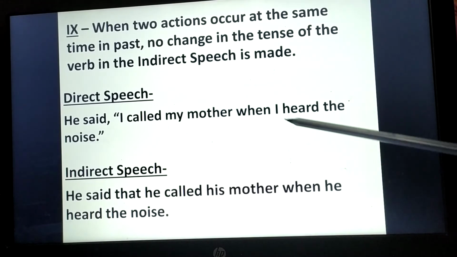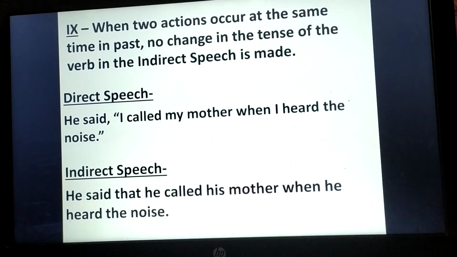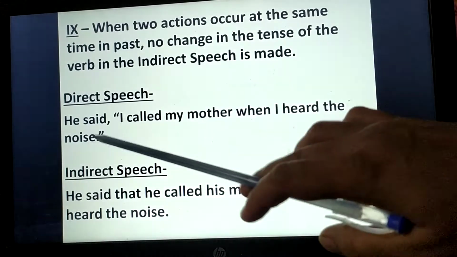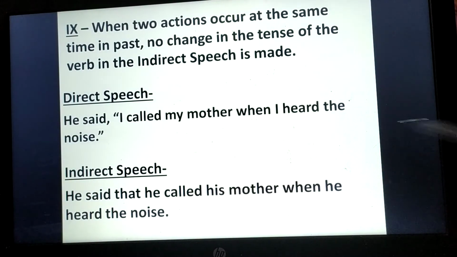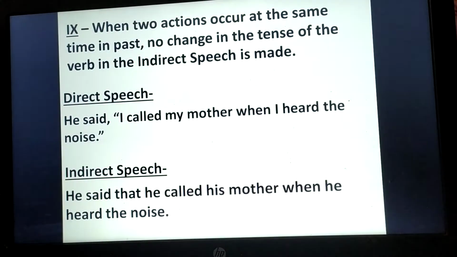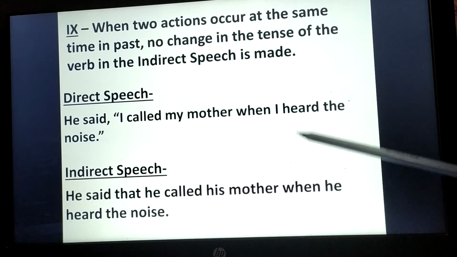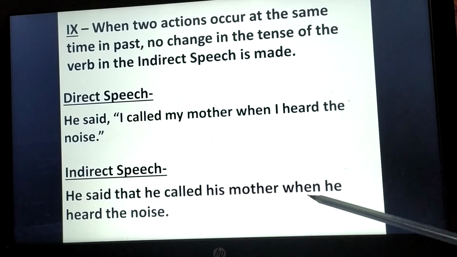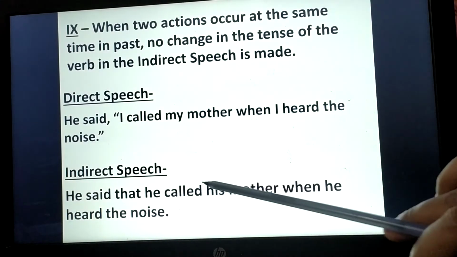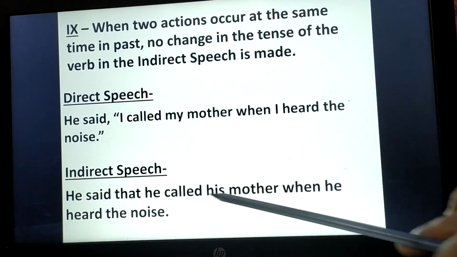First is, I called my mother. Second is, I heard the noise. Right? So how will we convert it into indirect speech? If there are two actions occurring at the same time in the past, there will be no modification in the tense. He said that he called his mother when he heard the noise. It remained the same.